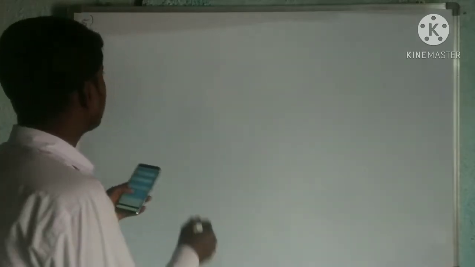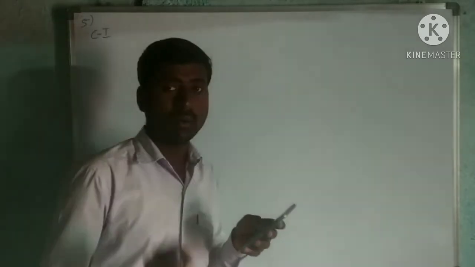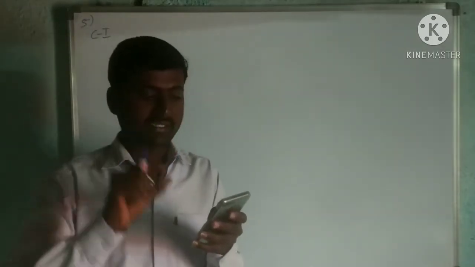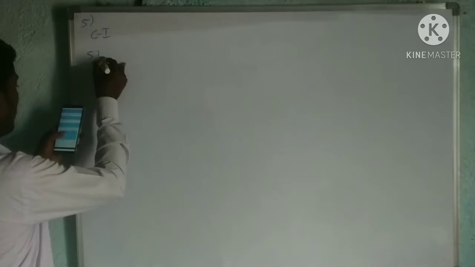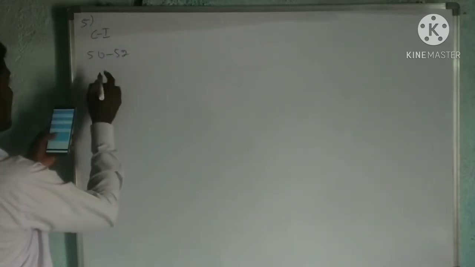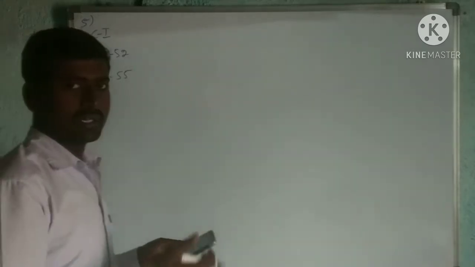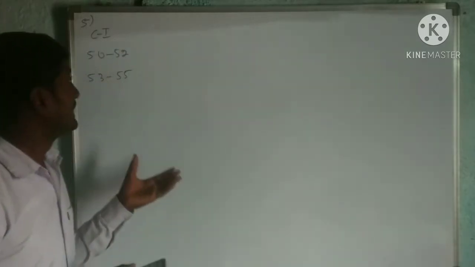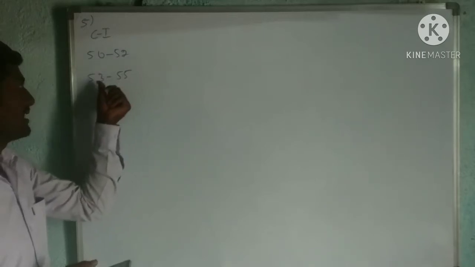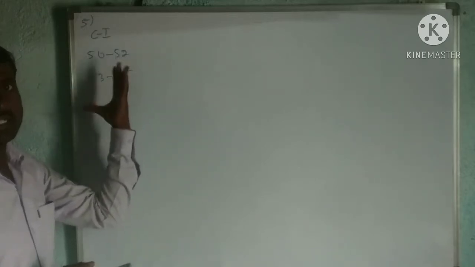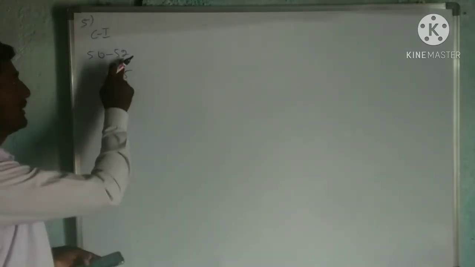Now let us take CI. Directly I will take the number of mangoes, that I will take as CI. But one thing we have to observe here, that the CI they given is not continuous, because see here, first one 50 to 52, then second one they given as 53 to 55. Up to now, the problems we have discussed, they are continuous. If they end with 52 here, it must start here as 52. Okay, like that only problems were there. But now here it is not continuous. So we have to make it continuous.